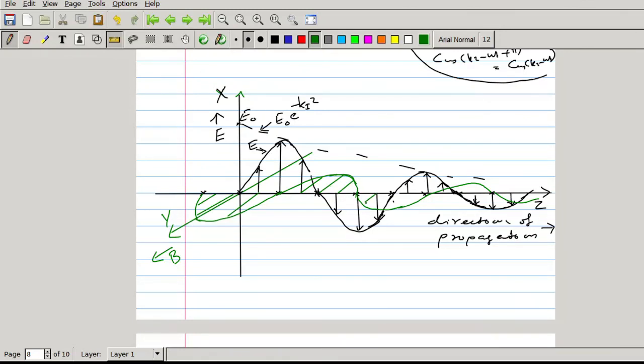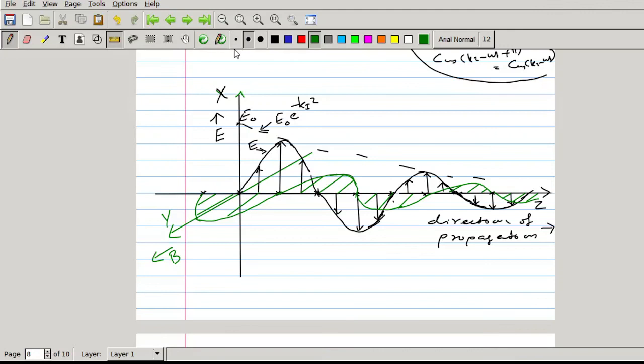They are varying in opposite, mutually perpendicular directions, and they also have a phase difference phi. This amplitude also decreases with the distance.